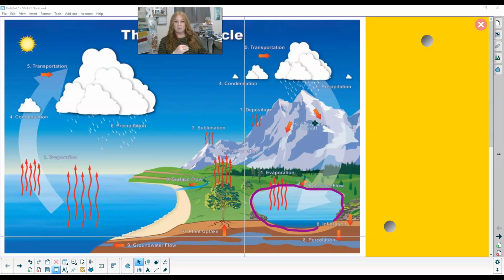So we also have water that can move. So, right, we have snow runoff. Once the snow melts, it will run down the mountain. We can have rivers. The whole purpose of a river is to move the water from one place to another. We have transpiration. That is evaporation from a plant. So that plant gets the heat from the sun, so the water goes out of the leaves and evaporates off the plants. Evaporation from a plant is transpiration.